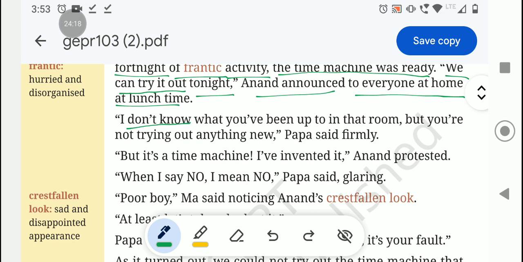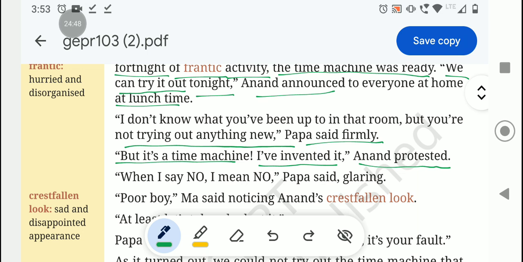I don't know what you have been up to in that room, but you're not trying out anything new, Papa said firmly. So here Papa is saying, I don't know what you have been doing in your room, but you are not trying out anything new. But it's a time machine. I have invented it.